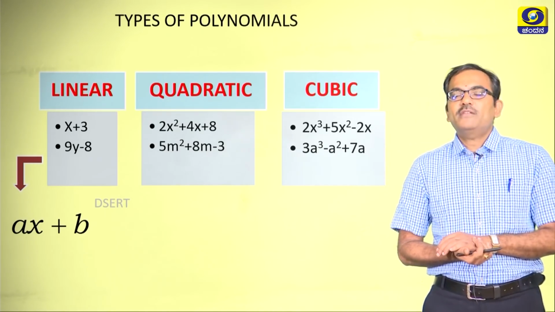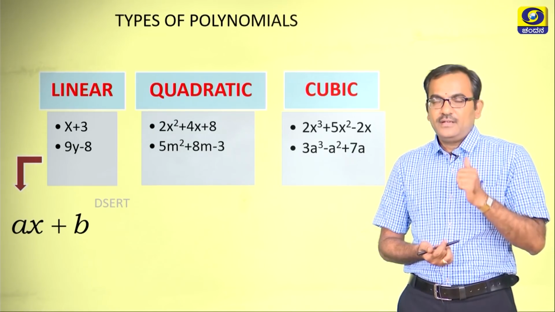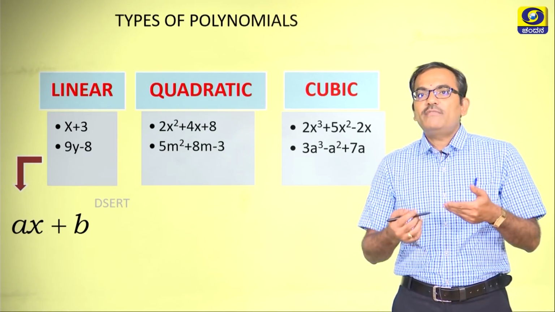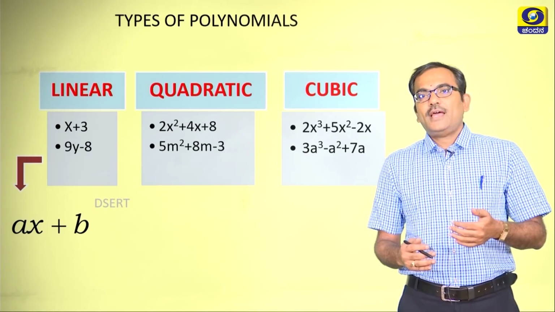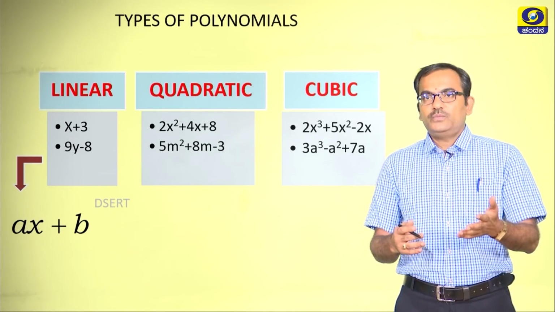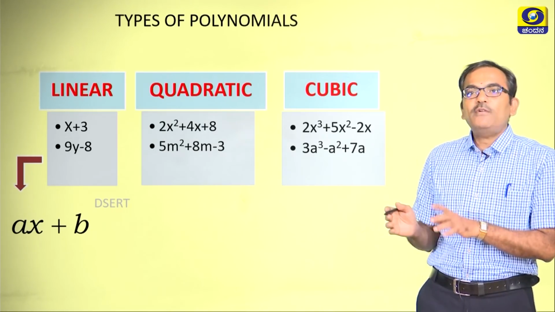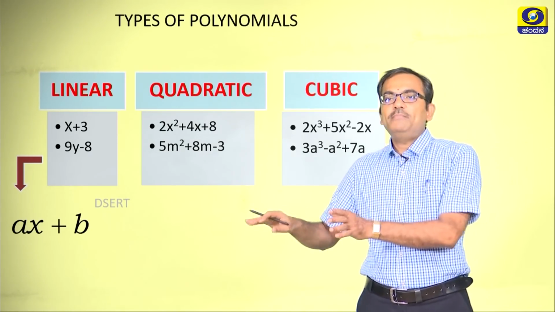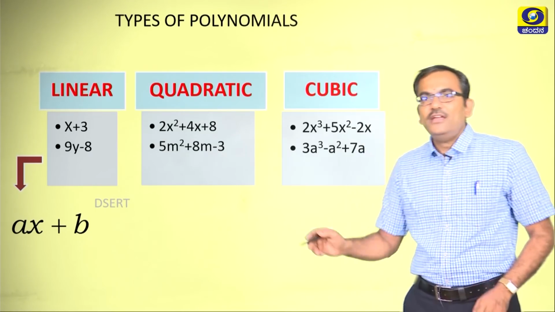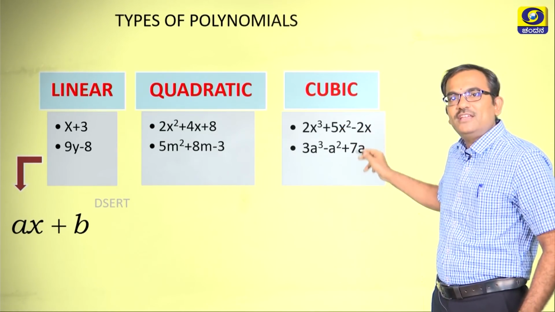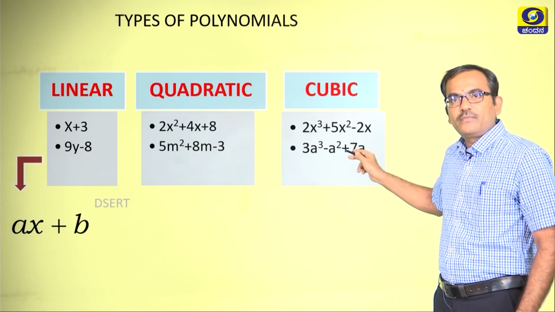From these 2 examples also we can infer that the maximum power of a variable in a quadratic polynomial can be 2 and only 2, not more than that. What happens if I raise the power to 3? Then it should be separately categorized as the cubic polynomial, as you can see in these 2 examples, right.